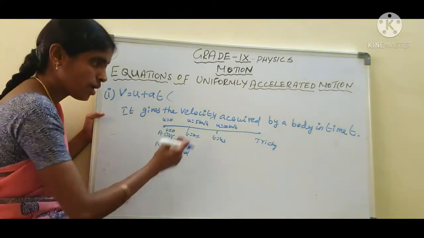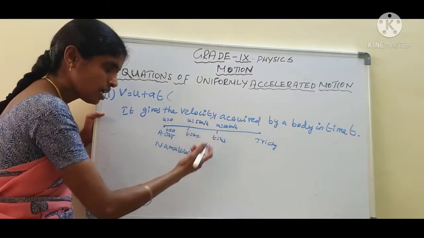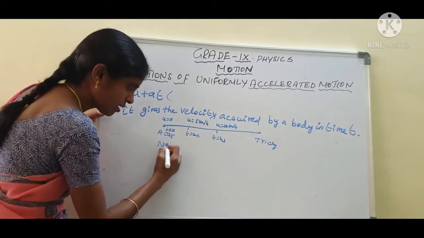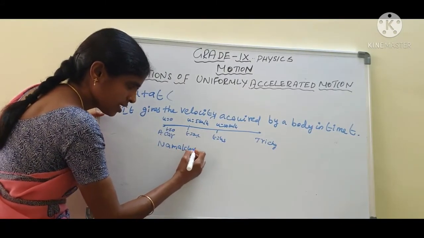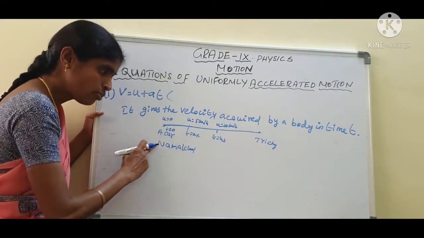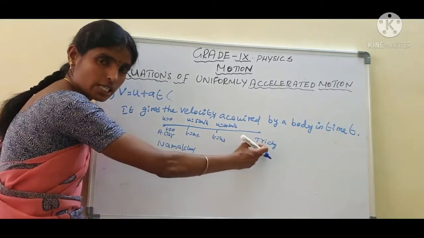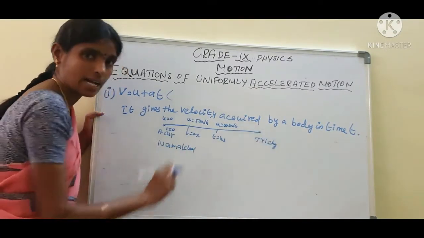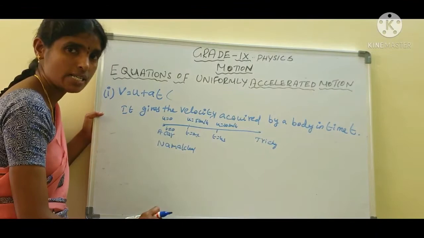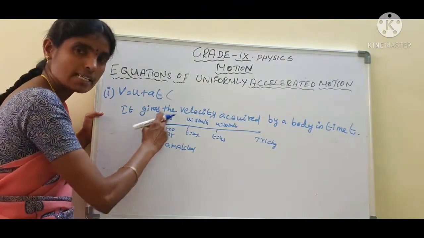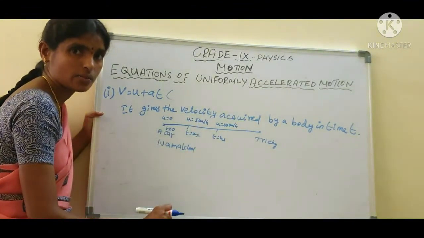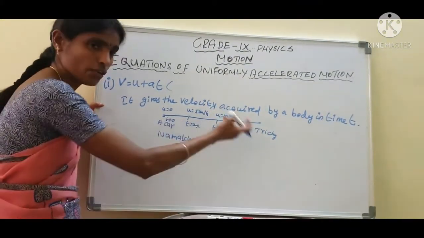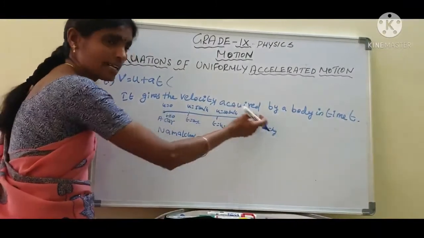So we want to derive the equation from the definition of acceleration. A car is moving from Namakkal to Trichy. What is the velocity of the car at a particular time? Are you clear, students? We calculate the acceleration, the rate of change of velocity, from initial velocity to final velocity.